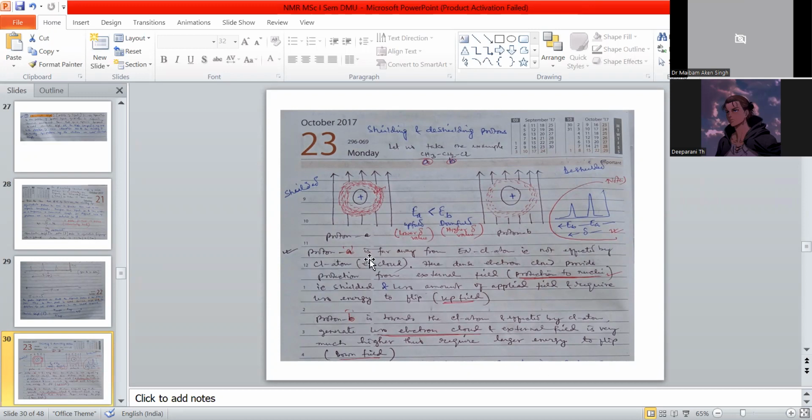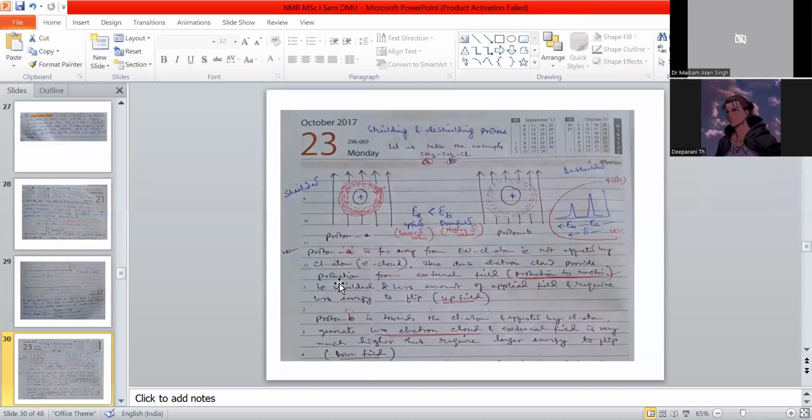Here, proton A is far away from the chlorine atom, which is electronegative, then carbon, and then hydrogen. This proton is not affected by the electron cloud of the chlorine, because it is far away from the electronegative atom having electron density. Here, the electron cloud provides protection from the applied external field. That is the protection of the nucleus.